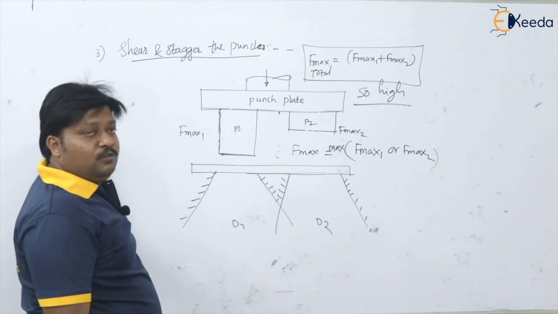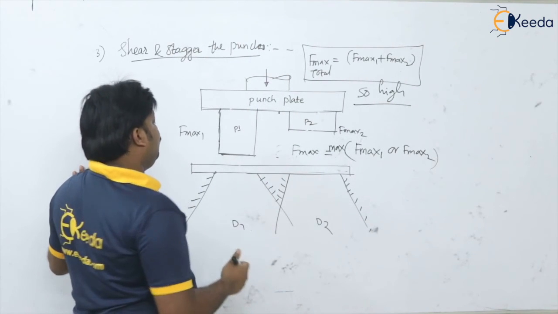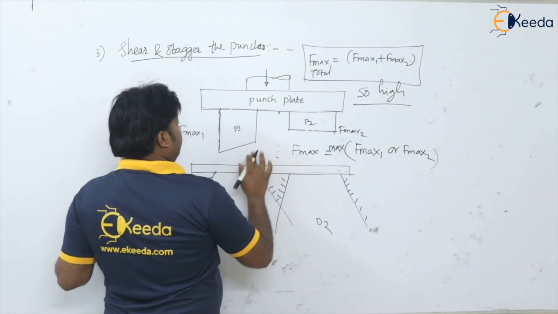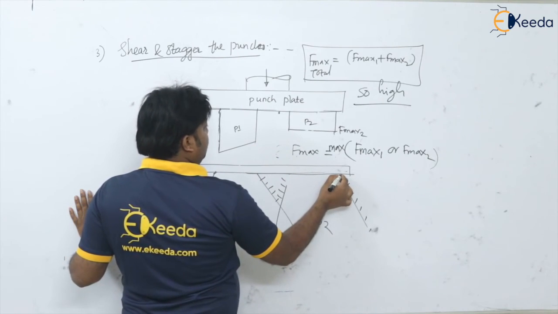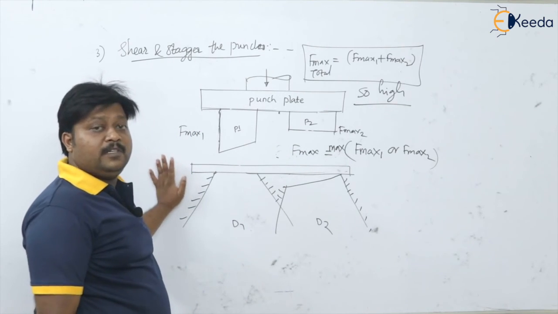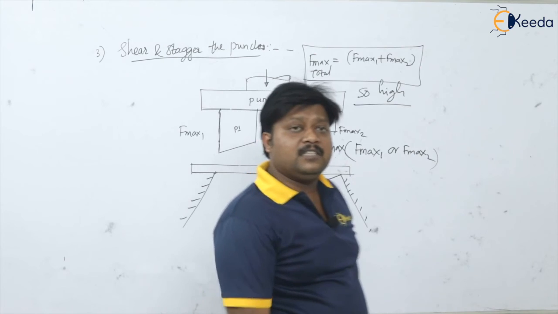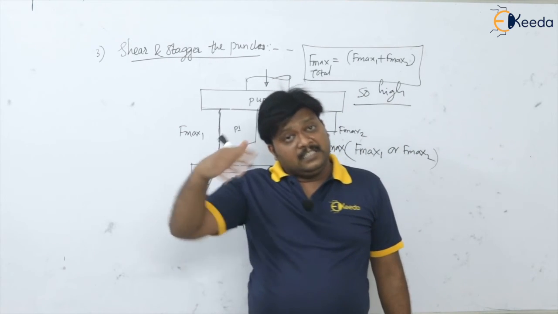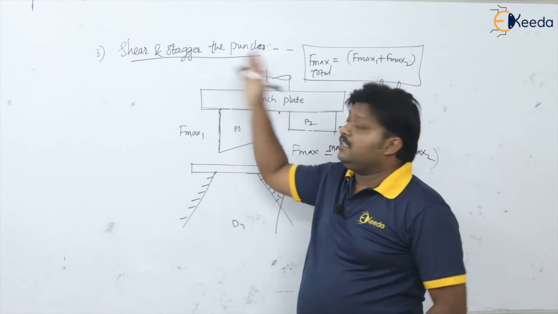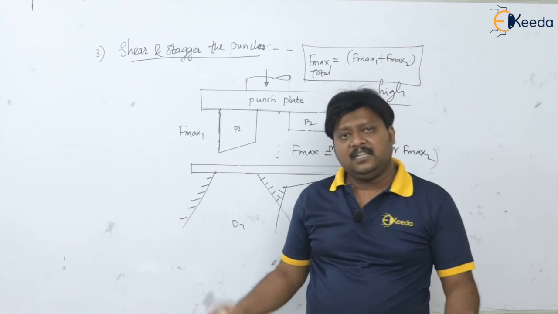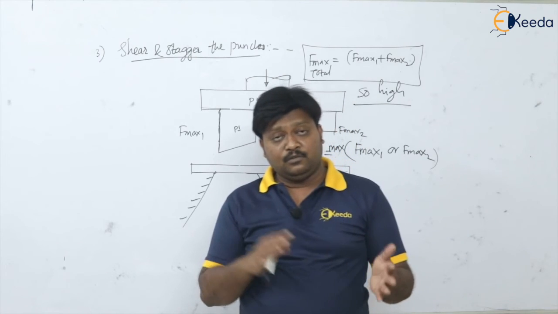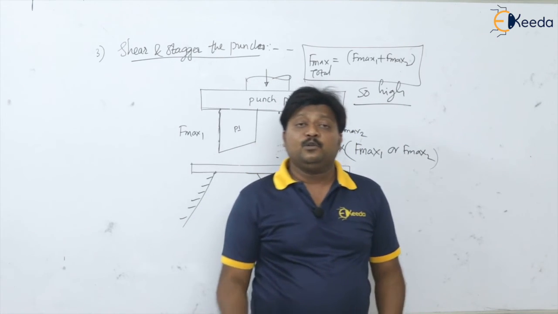See here, this is already staggered, then I provide shear on one. Suppose I am providing the shear on this punch, and I am doing one such combination. Definitely you will say, yes sir, the force is going to be lower and lower in the third case than the second case. Yes, definitely, since you are staggering the punches as well as providing the shear on the punch or onto the die, of course the forces are going to be minimum.